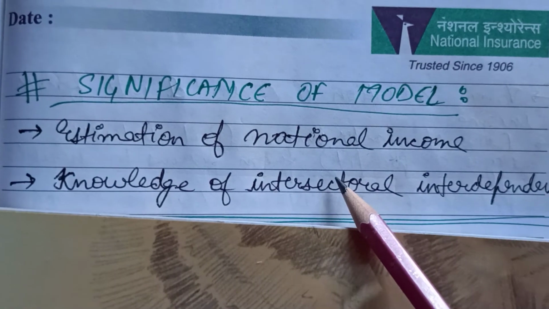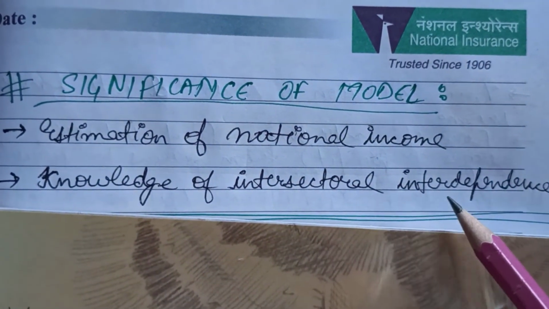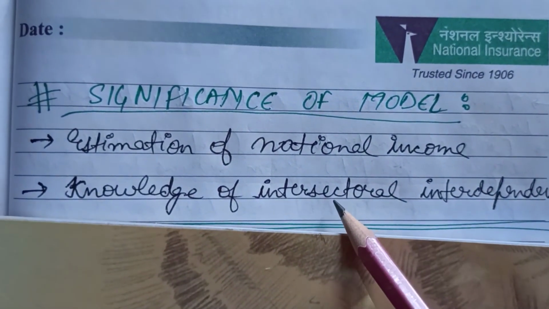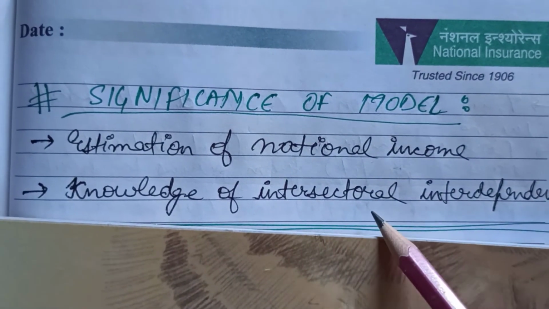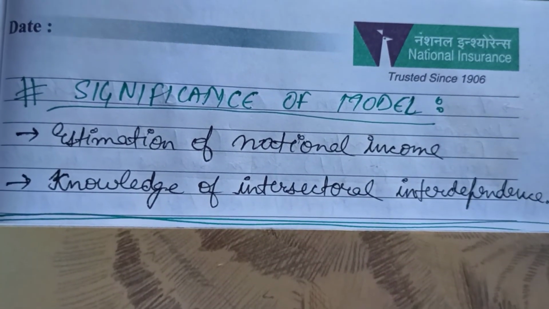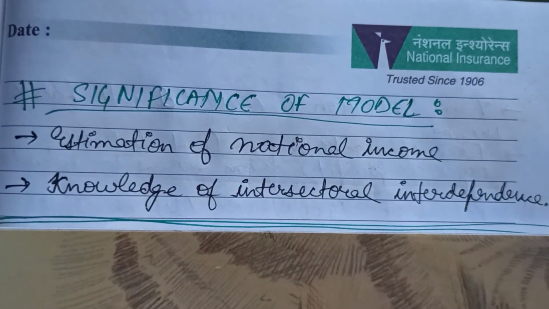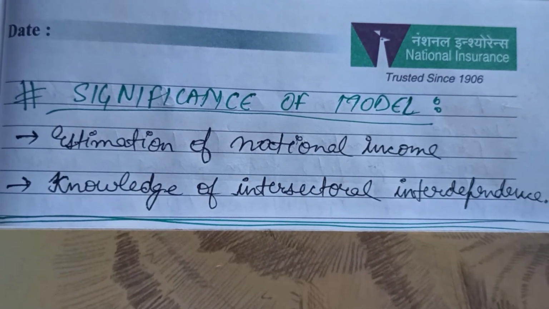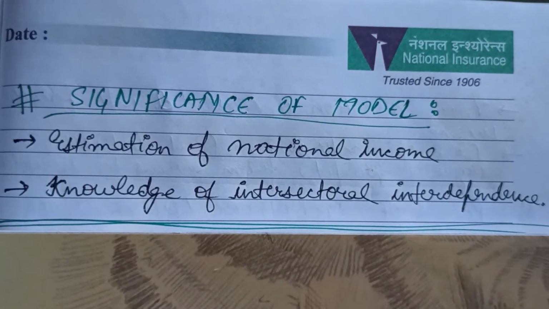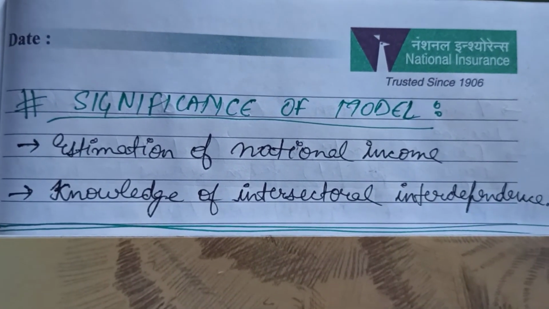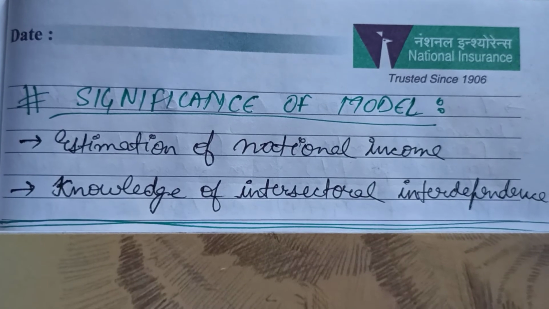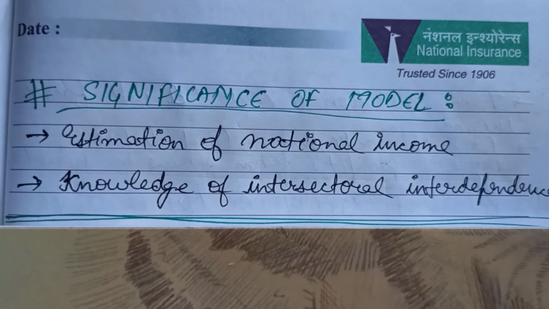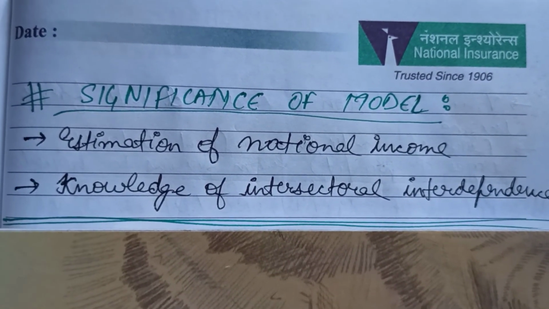The next point of significance is the knowledge of intersectoral interdependence, which means that from this model we will come to know how the different sectors are interdependent on each other. As in this model we have studied how household sectors are dependent on the producer sector for the factor payments, or you can say for the goods and services, and how producer sector is dependent on the household sector for the factor services or for the payments of the goods and services which is given by the household sector to the producer sector.